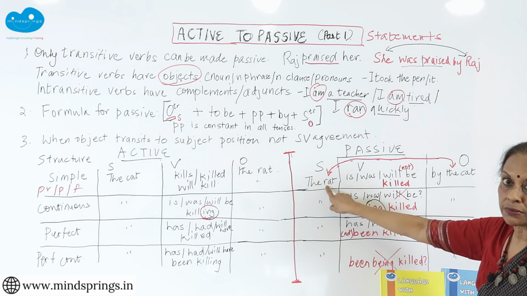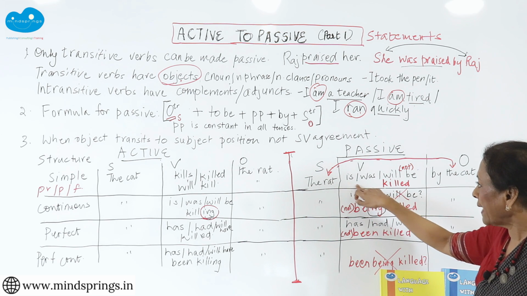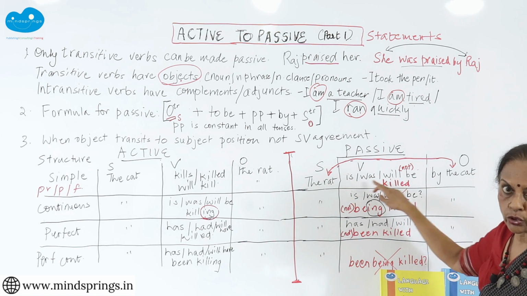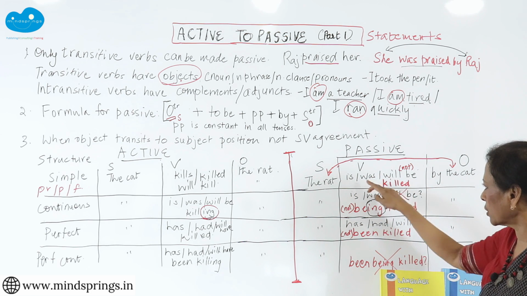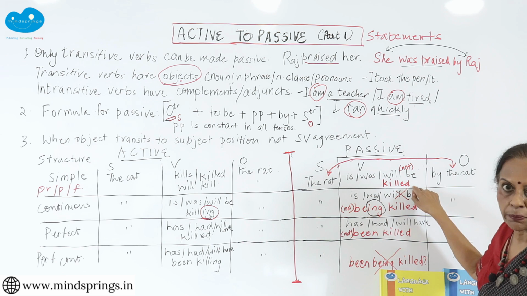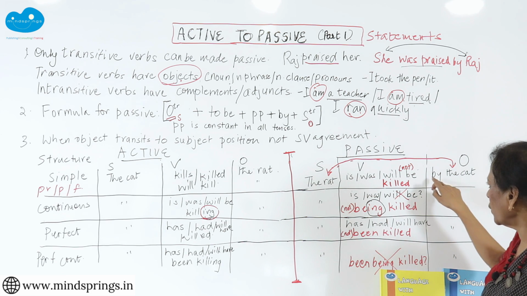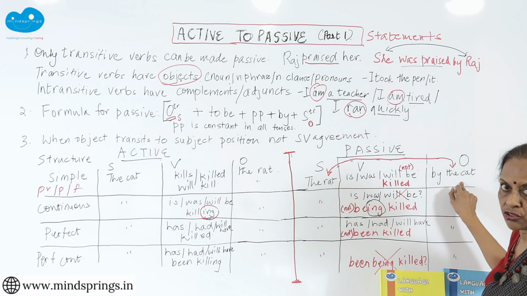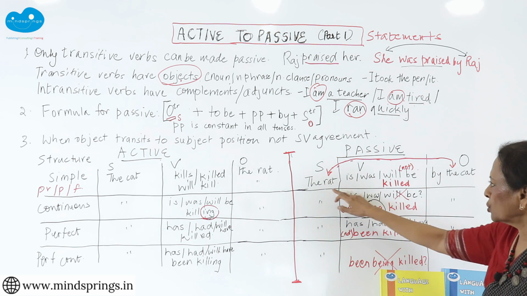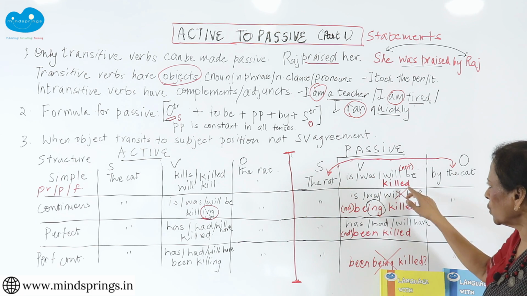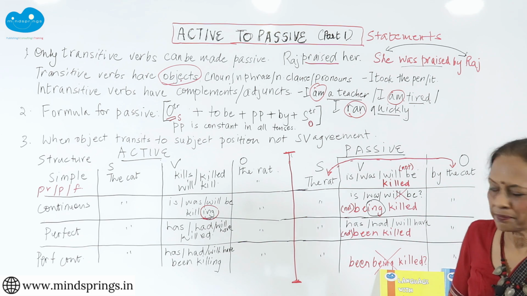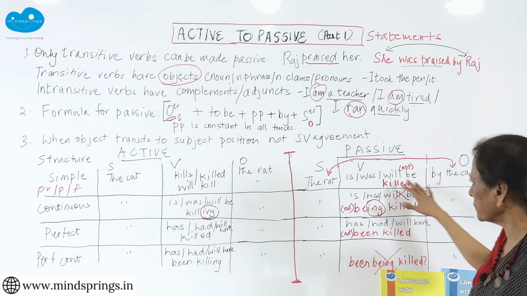So the rat now becomes a subject. And the verb will have an is, was or will be, like I told you, the verb to be that we talked about, and the past participle killed, and then you have by, and then you have the subject that has transited to object place. So the rat is killed, the rat was killed, the rat will be killed by the cat. Passive. See, that formula sits beautifully.